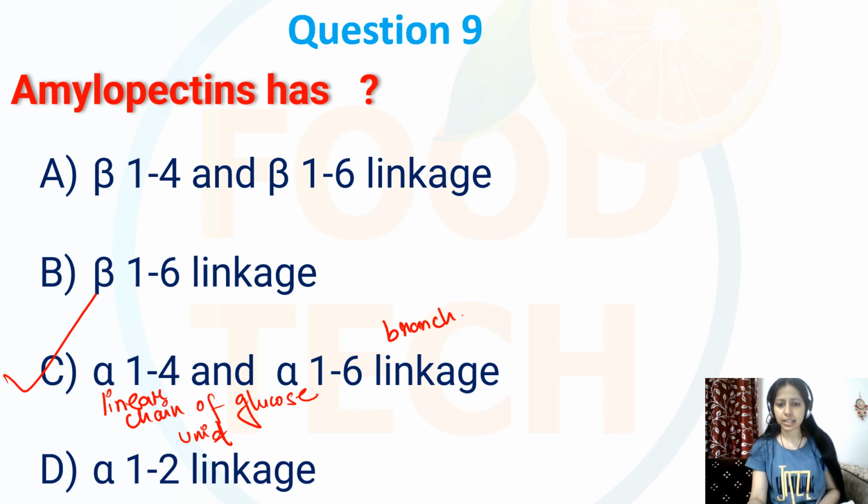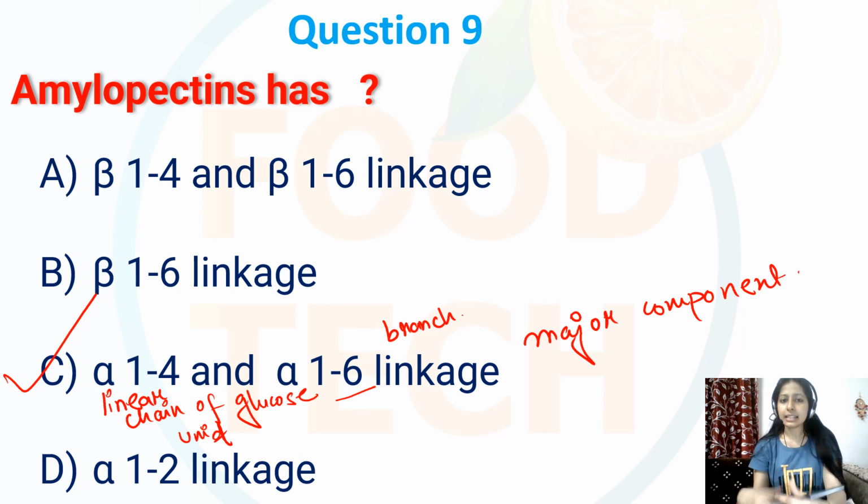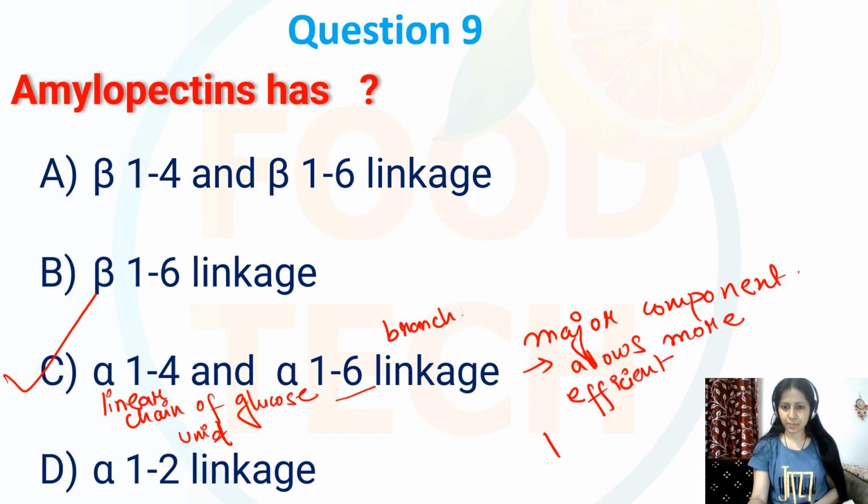So this alpha 1,6 linkage is the major component, since it allows for more efficient packaging of glucose.